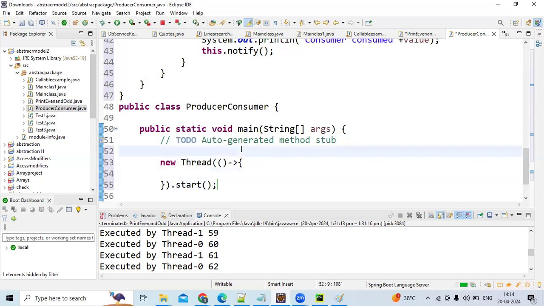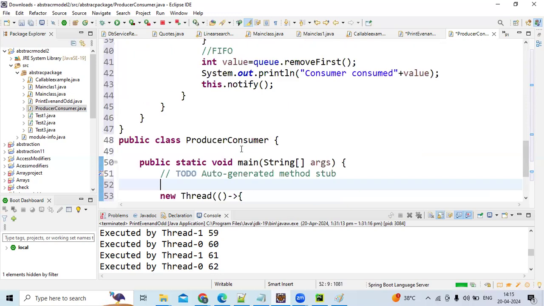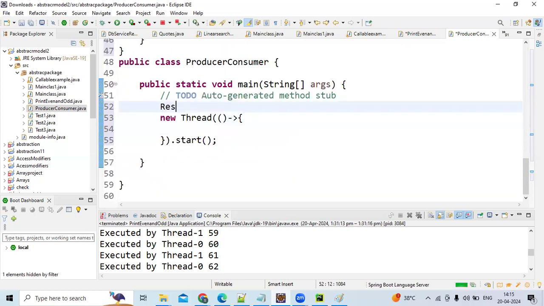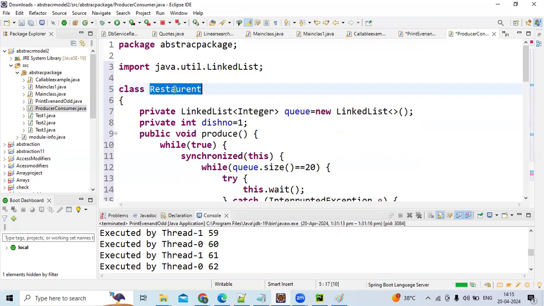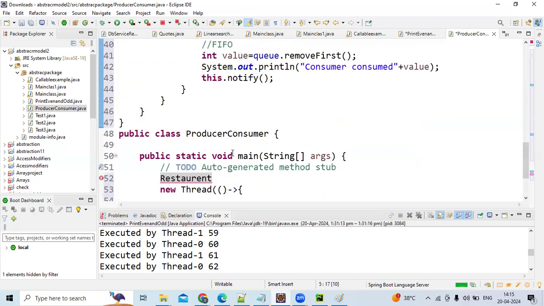So you can pass, just to create an argument for this, Restaurant R equal to new Restaurant. Guys, please wait for 15 to 20 minutes. Sorry, I'm taking extra time, but I'll wrap up.